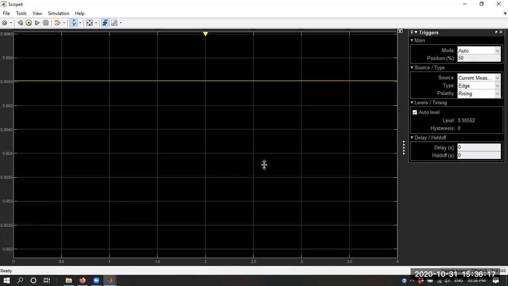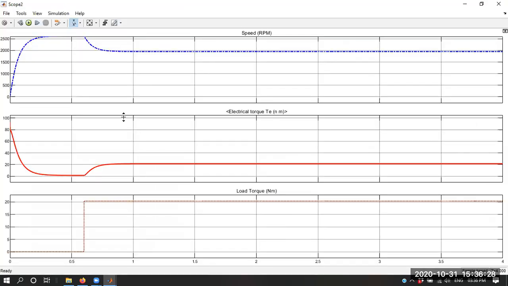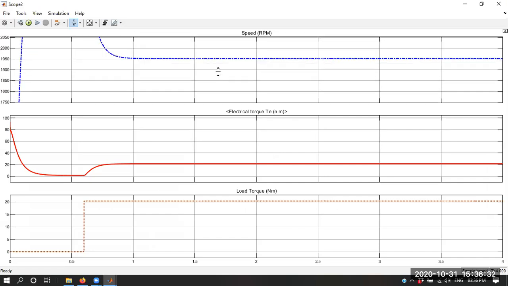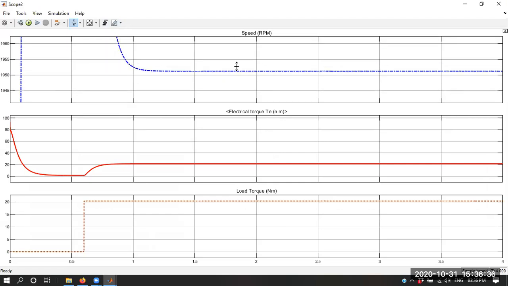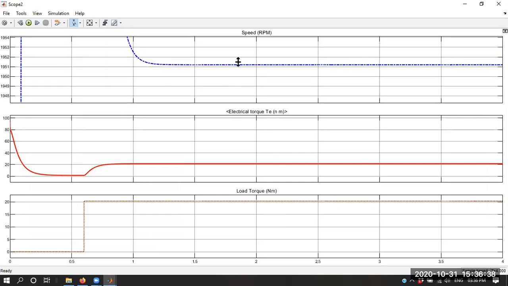So you can see now, previously the current was 1.06. With 10 ohm resistance, the current was 1.03. Now it is 0.9055, and you can see the speed over here. Previously it was 1750 rpm. Now you can see it is 1950 rpm. So a very great increment in the speed is there.